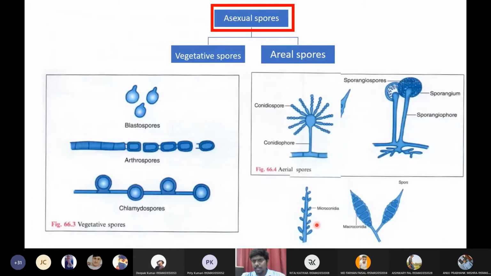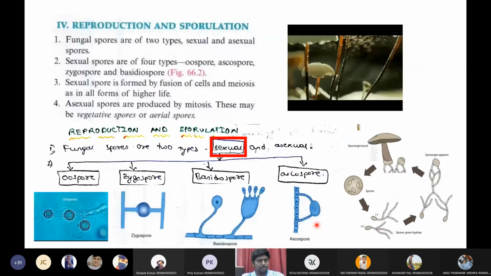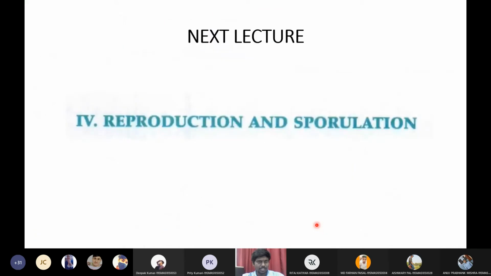Okay. Then shall I move forward to the next lecture, students? Can I move forward to the next topic? Is this concept clear for everyone? Any confusions in this topic?